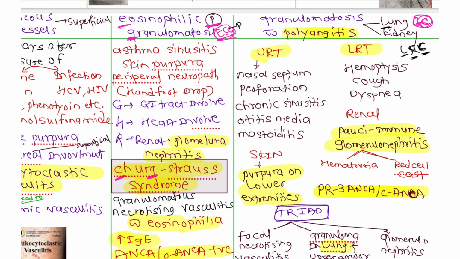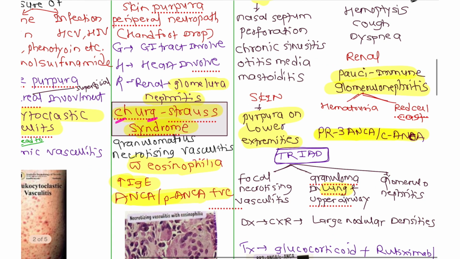Here is EGPA, that is eosinophilic granulomatosis with polyangiitis, that is Churg-Strauss syndrome, and this is P-ANCA positive. So this is the point of differentiation we have to note here. This is P-ANCA positive, this is C-ANCA positive. Now in the skin we can see purpura on the lower extremities.